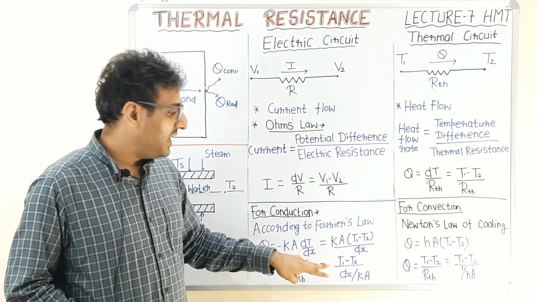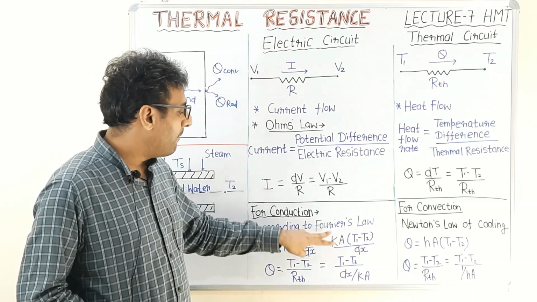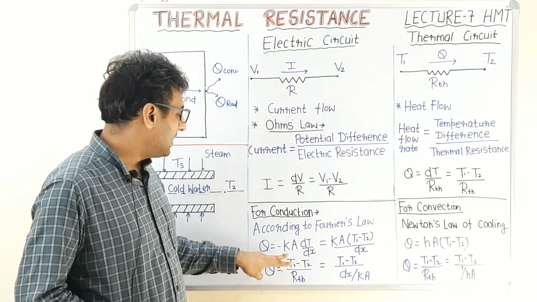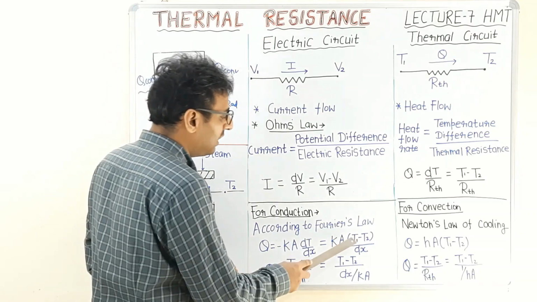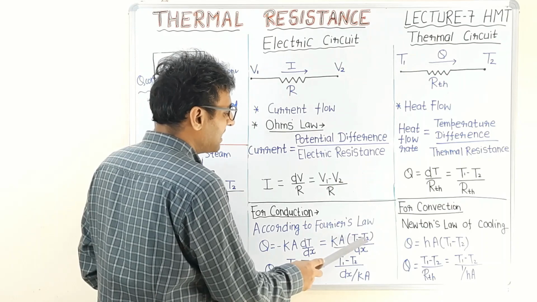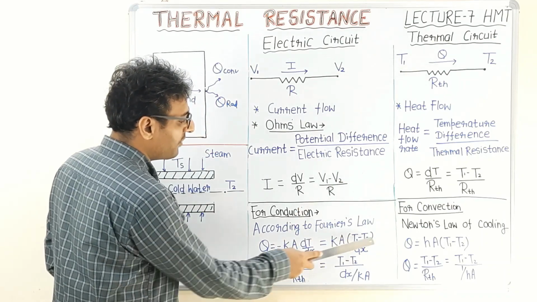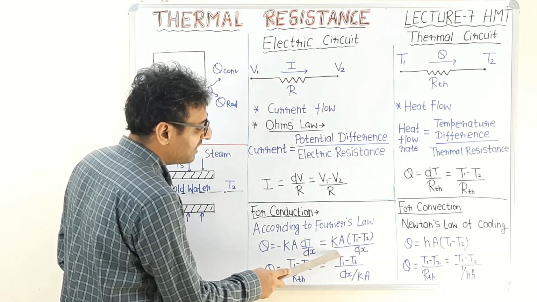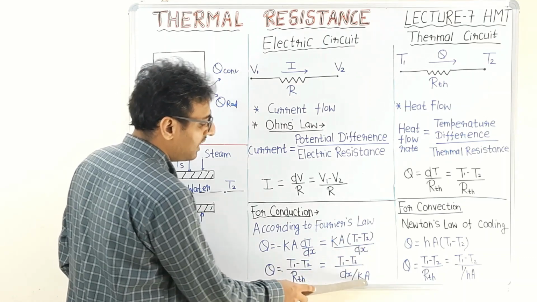Now rearrange Fourier's law of conduction in order to compare it with the thermal resistance. We put all terms which are in multiplication with T1 minus T2 below in the denominator. So Fourier's law of conduction is now converted into (T1 minus T2) divided by dx upon KA.